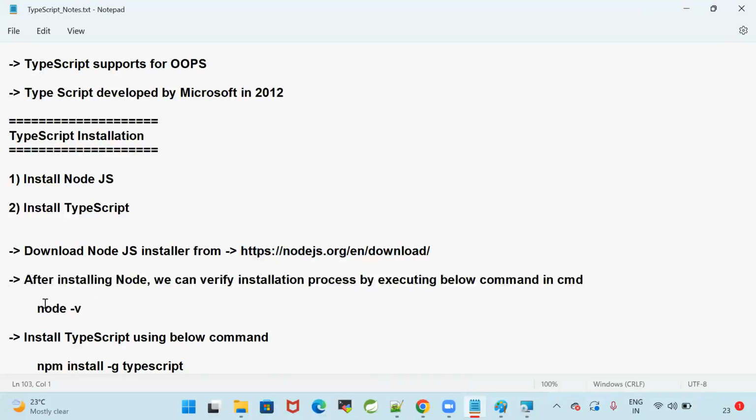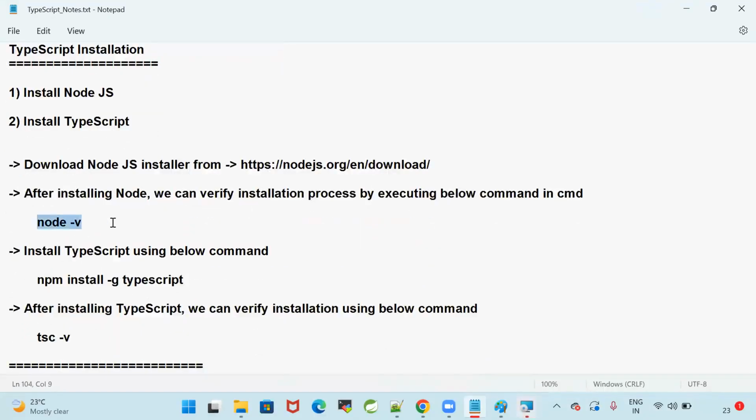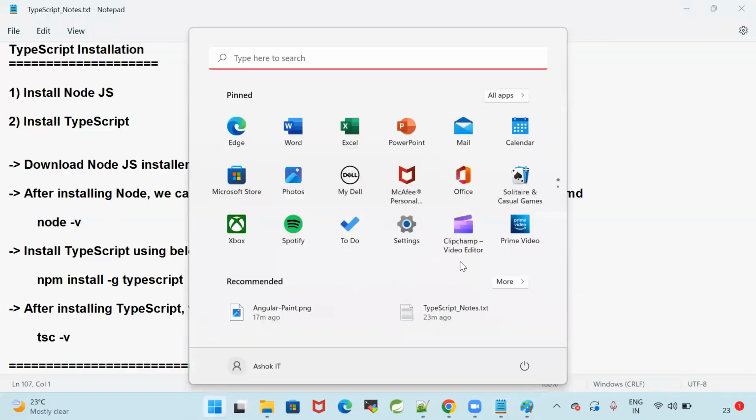Once Node is installed, you can go to the command prompt and check the version of Node: node space -v. Download the Node.js installer from this URL and install it. After installing, we can verify which version of Node is installed. Click on finish. Node is installed.